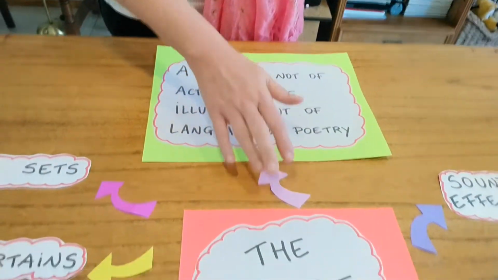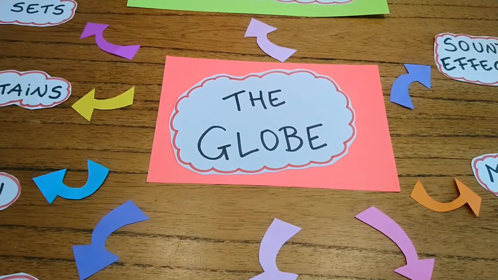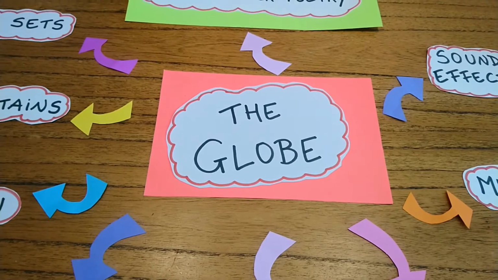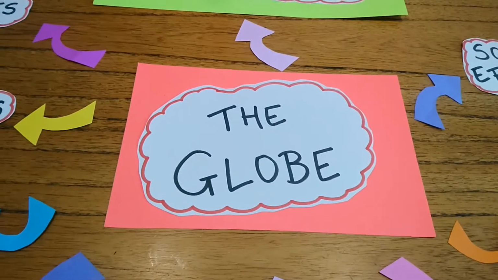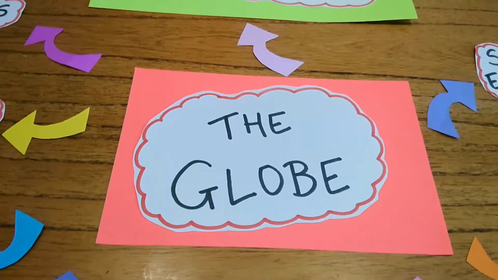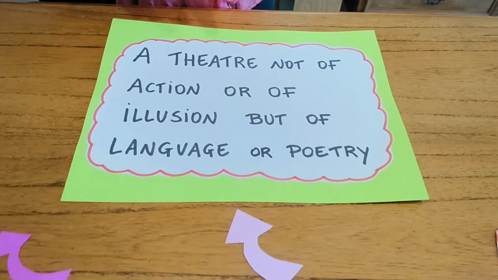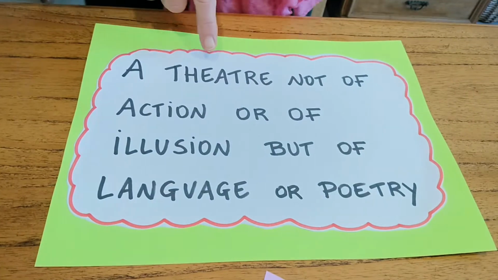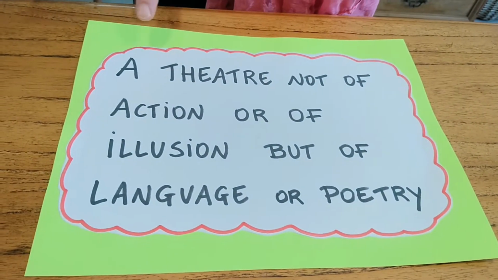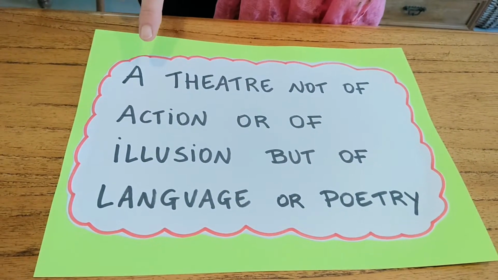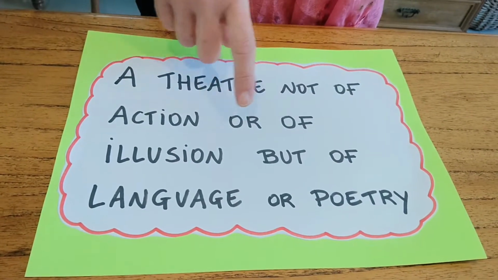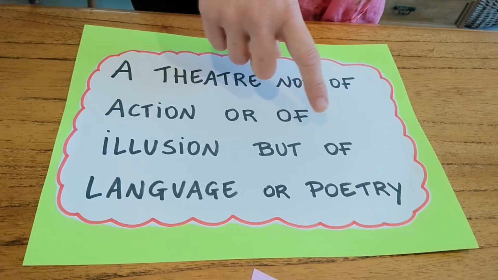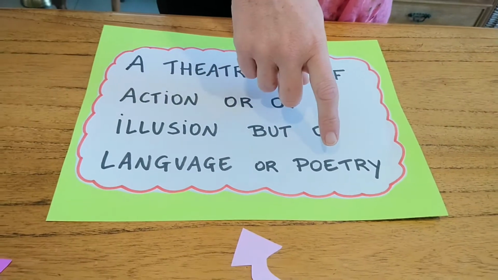You need to remember that theaters in the past, at the time of Shakespeare, were not what theaters are like now. This is a very important concept. Shakespeare's theater was a theater not of action, not of illusion, but of language or poetry.